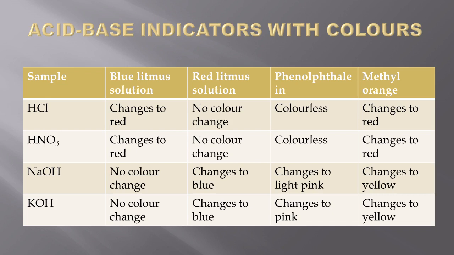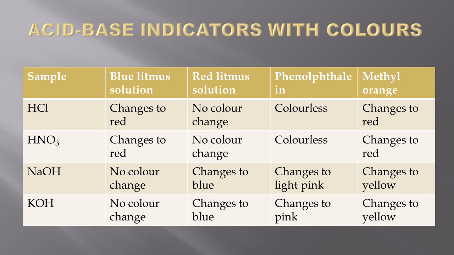Similarly, if you add the same indicators to different acid samples, you are going to get different colors. If you look at nitric acid, again with blue litmus it gives red, with red litmus no color change, with phenolphthalein again colorless, with methyl orange it gives red.